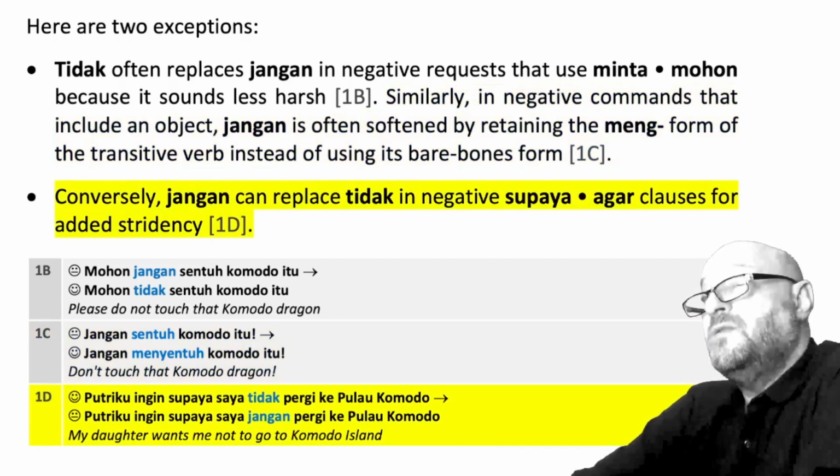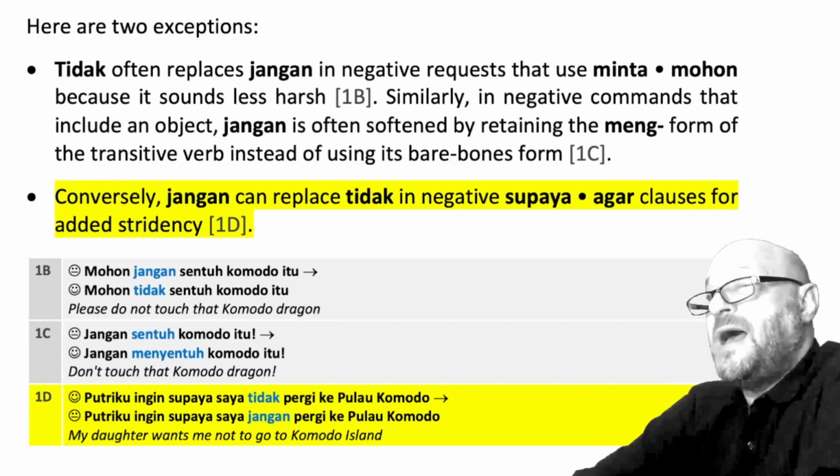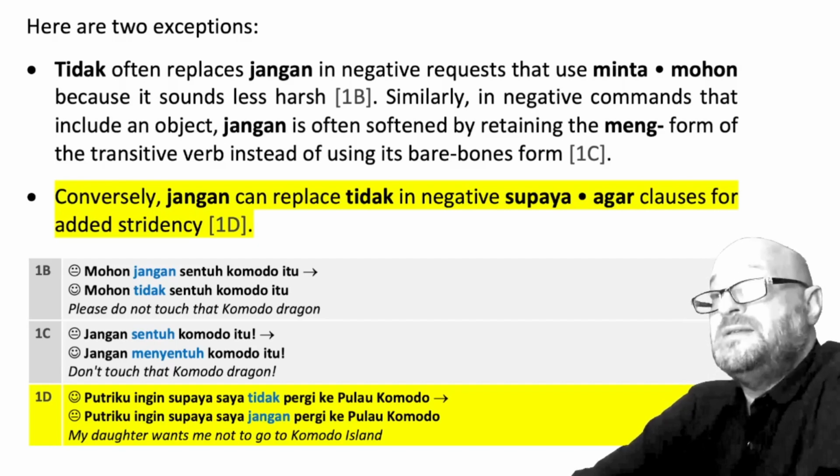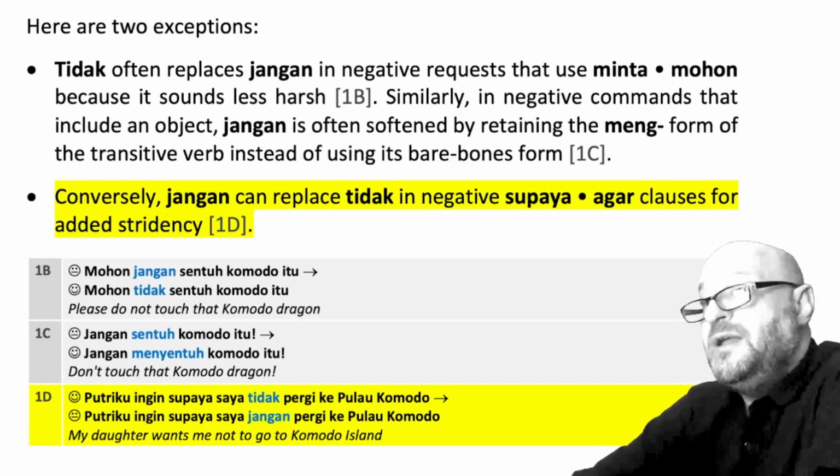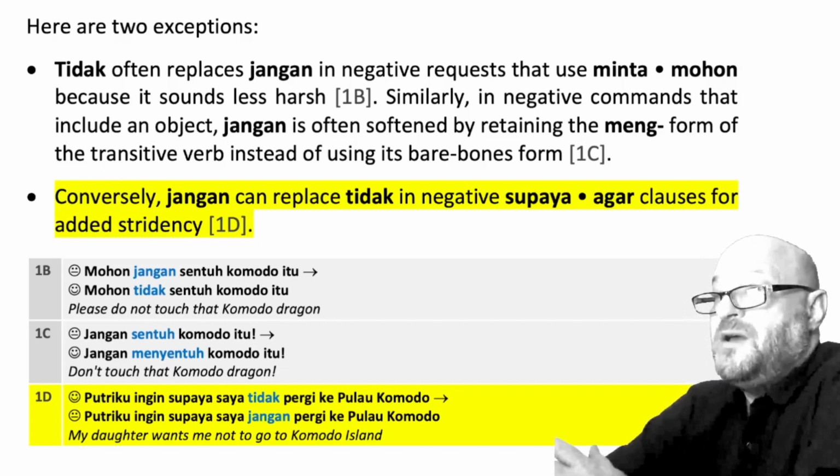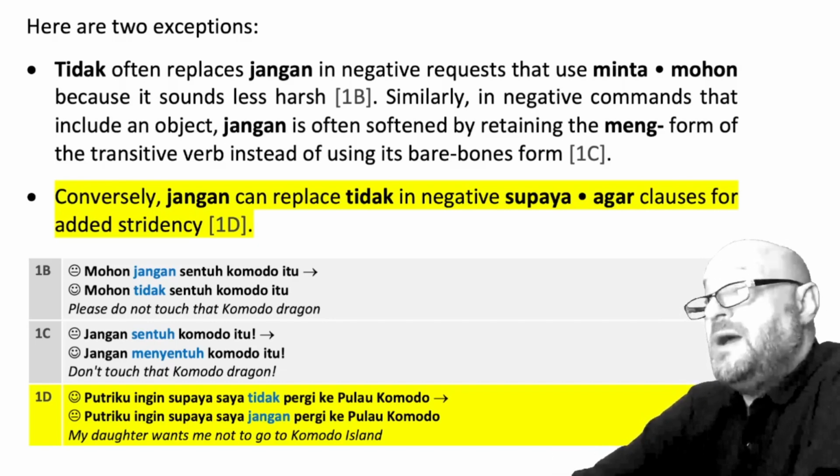Conversely, jangan can replace tidak in negative supaya or agar clauses for added stridency. Example 1b, putriku ingin supaya saya tidak pergi ke Pulau Komodo. My daughter wants me not to go to Komodo Island, can be strengthened by putriku ingin supaya saya jangan pergi ke Pulau Komodo.